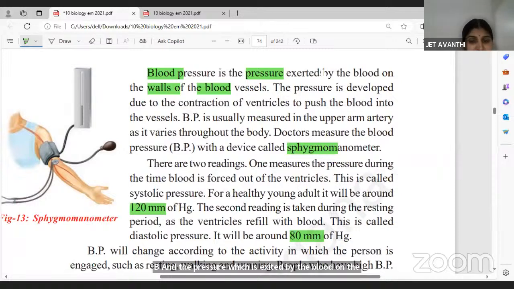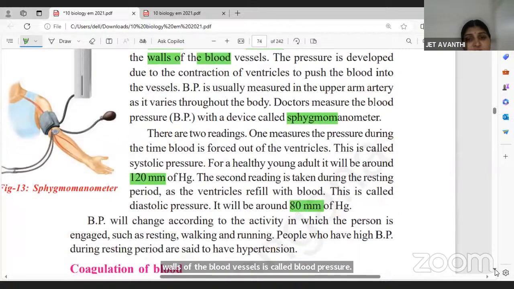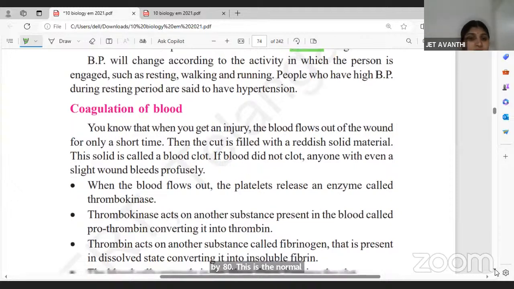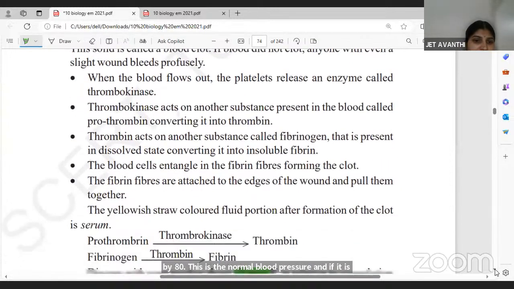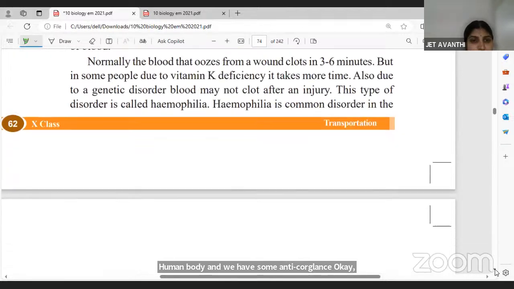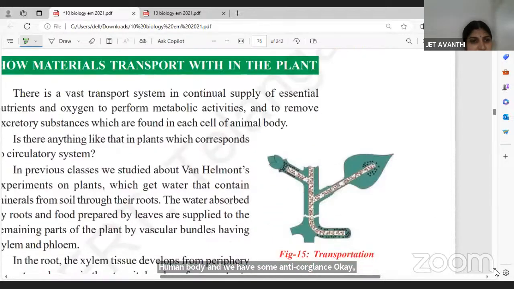It is measured by a sphygmomanometer, and it should be 120/80. This is the normal blood pressure, and if it goes higher, it leads to hypertension, high BP, in the human body. And we have some anticoagulants, prothrombin, all these things, vitamin K. Go through these, children, as we are running out of time.